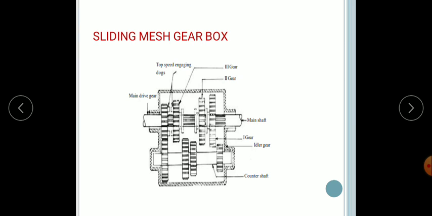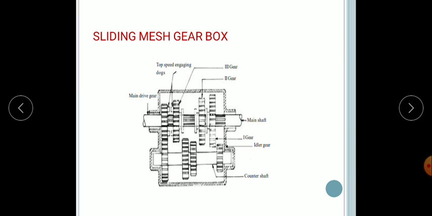Now next comes the second gear. So this is the second gear. In second gear, the smaller gear of the spline shaft meshes with the next larger gear on the lay shaft. This provides a gear reduction smaller than that of the first gear. So this is the second gear, which is in line with the larger gear. This provides a gear reduction smaller than the first gear.